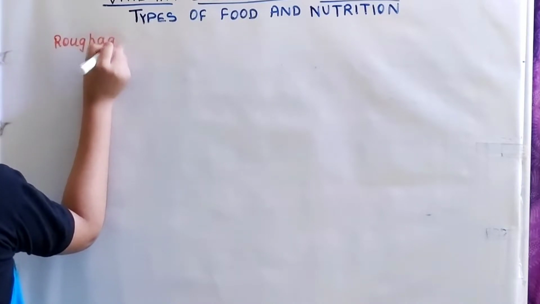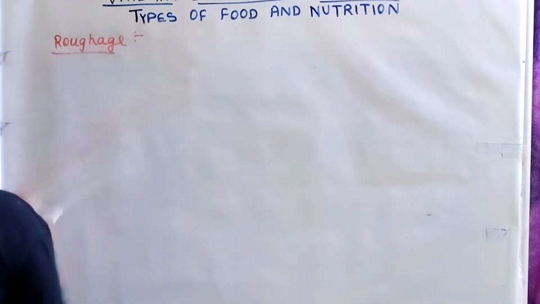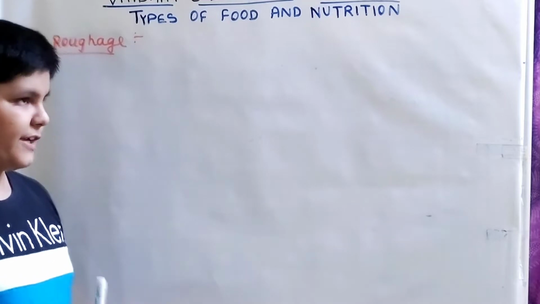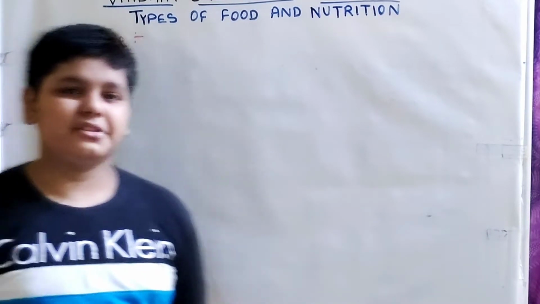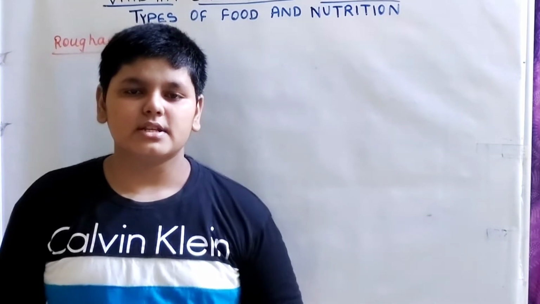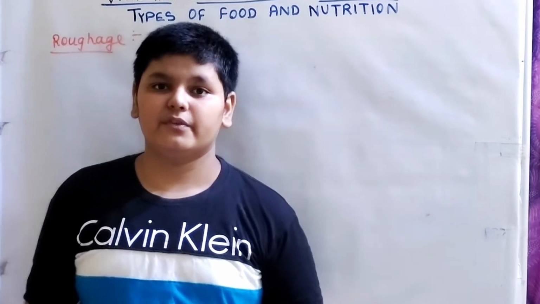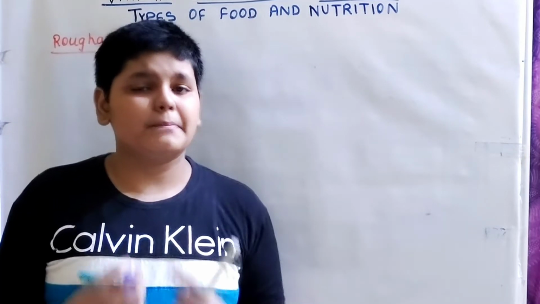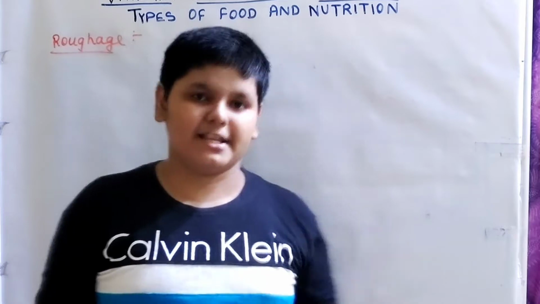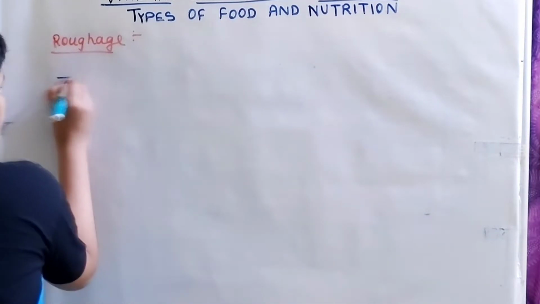Roughage. So what is roughage? Roughage is a plant fiber which is present mostly in plants, and it helps in digestion of the food. It is the undigestible part of the food and it helps in digestion. So let us write down the main points.